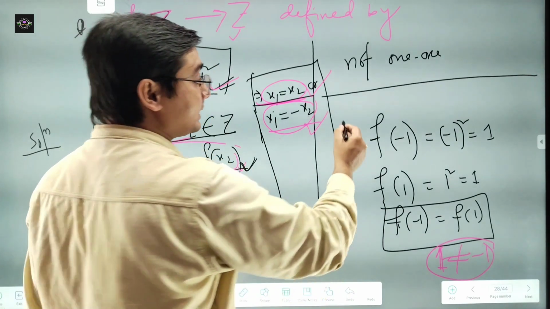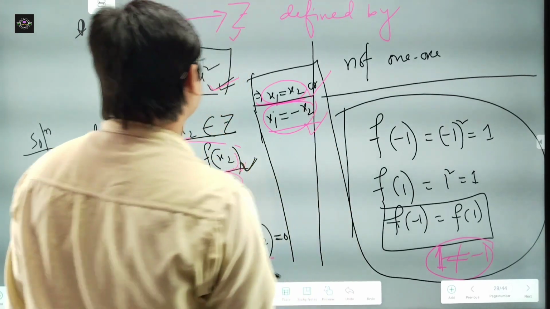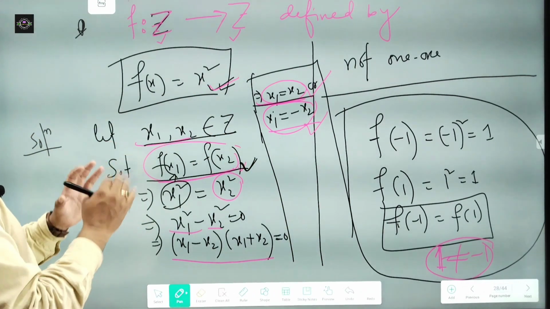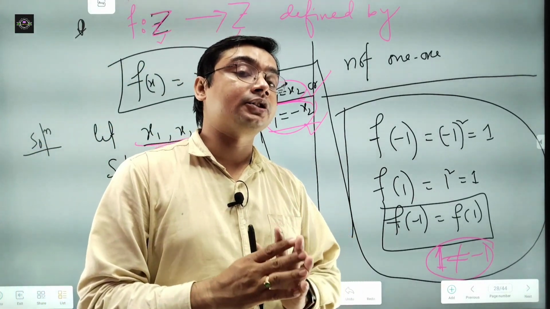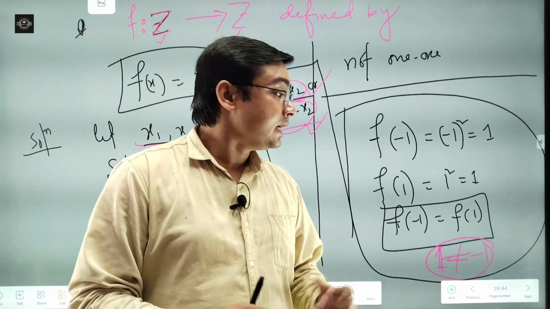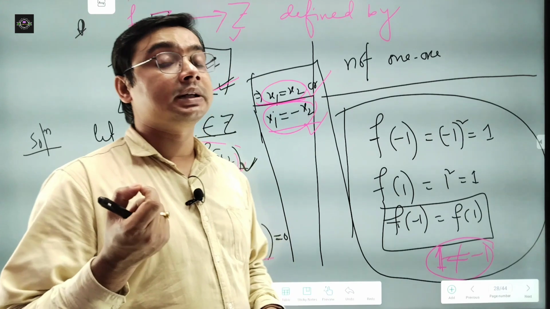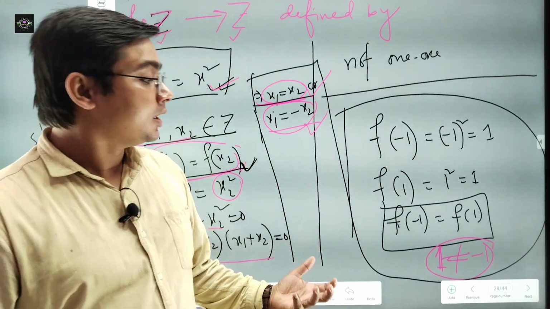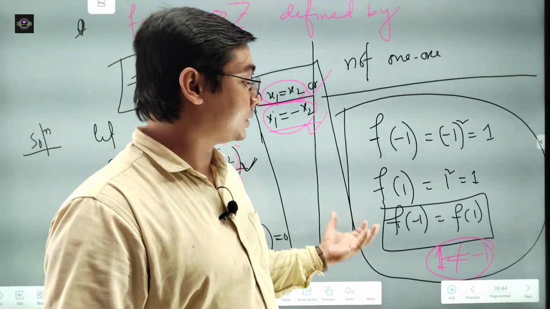So we can also prove it this way, we can verify it this way, or you can also follow this working rule. So this way we can easily verify whether the given function is one-one or not, guys. This concept is most important for students pursuing class 11 and 12. So just try to remember this working rule or this procedure.